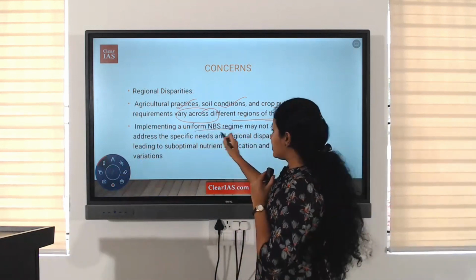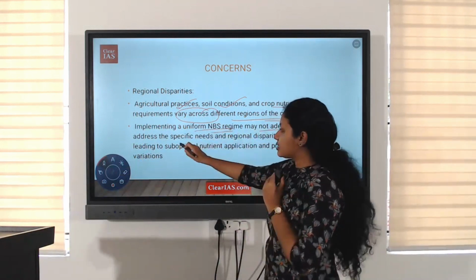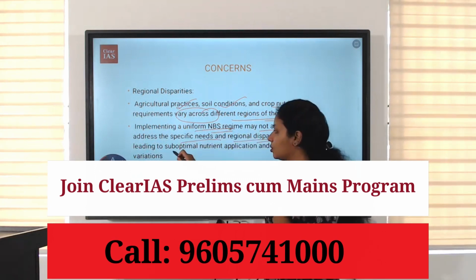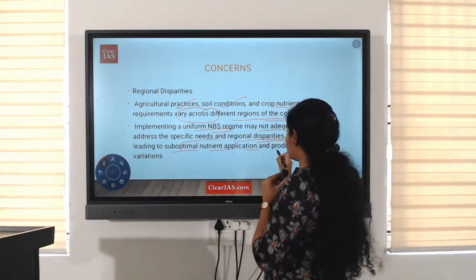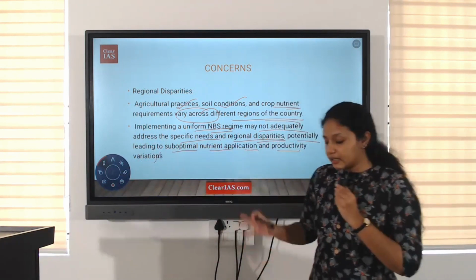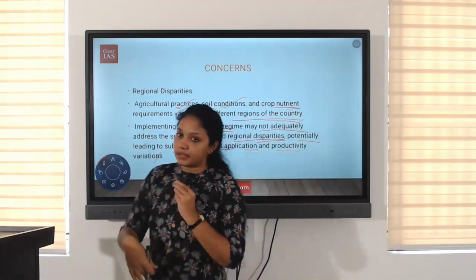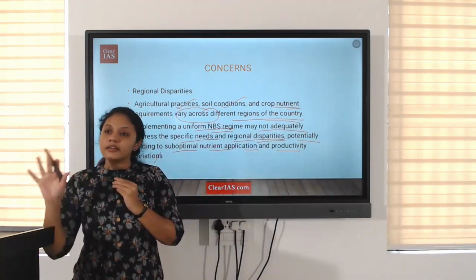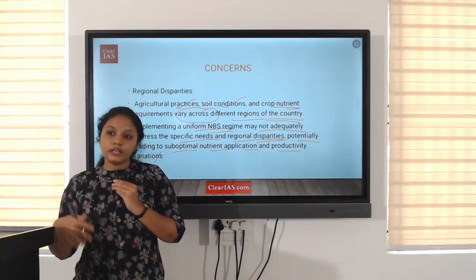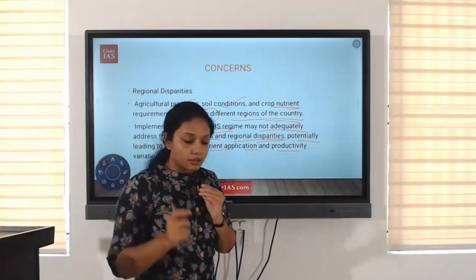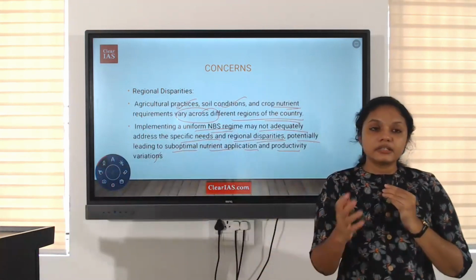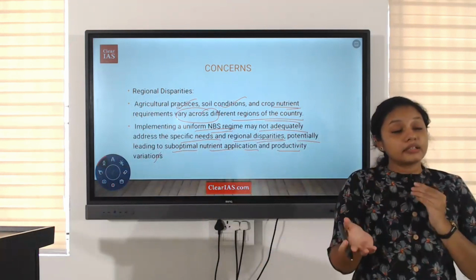Implementing a uniform NBS regime may not adequately address the specific needs and regional disparities, potentially leading to suboptimal nutrient application and productivity variations. Clear? We are getting subsidy for the same fertilizer throughout the country. But in some place, if some other nutrient is lacking and we are not getting that, then what is the need of it? Okay.